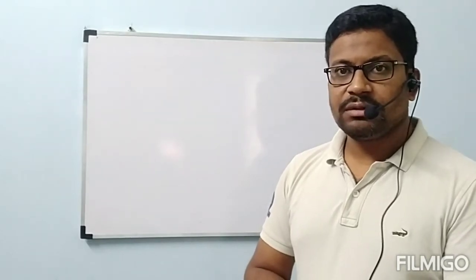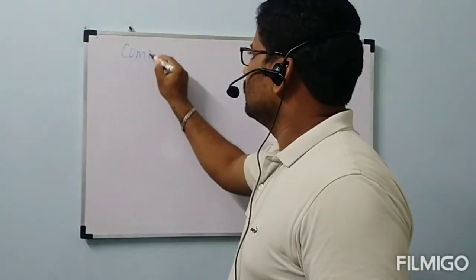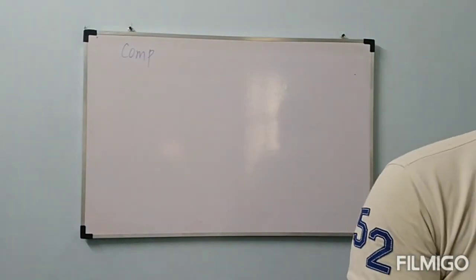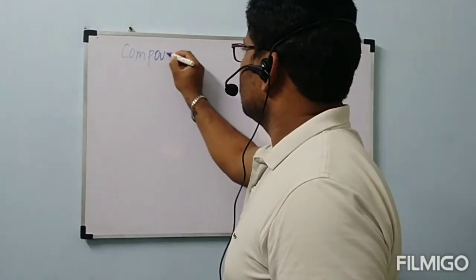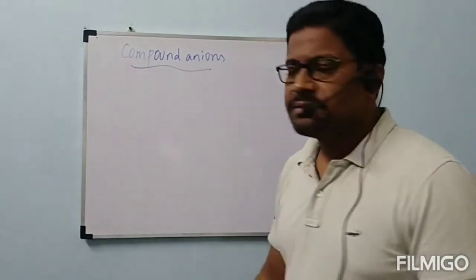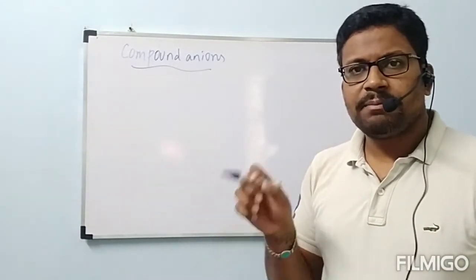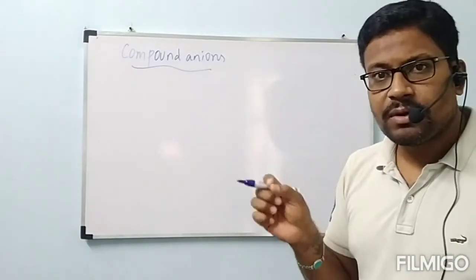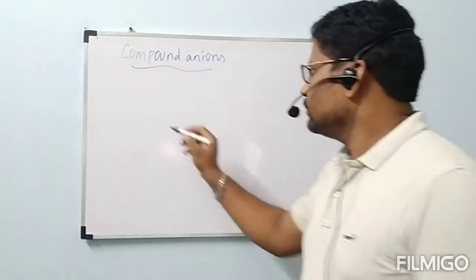Next, we are going through compound anions. What is meant by compound anion? If negative charge is present on the compound, then that particle is called compound anion. Different important compound anions are present. Those I will mention, please make a note. Now, first one,